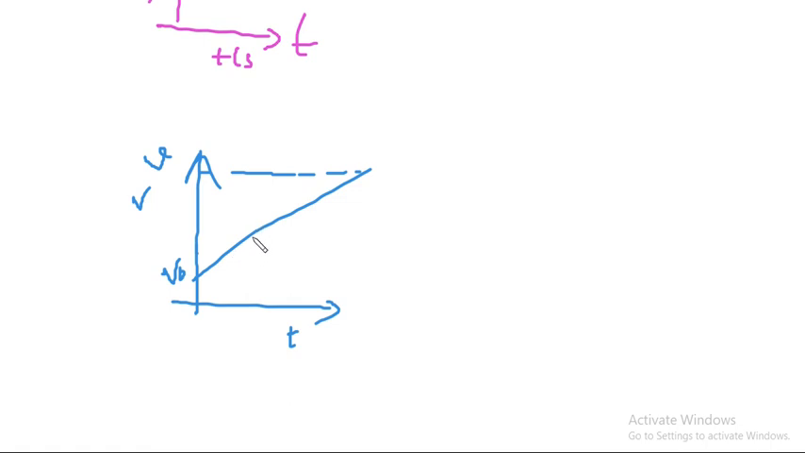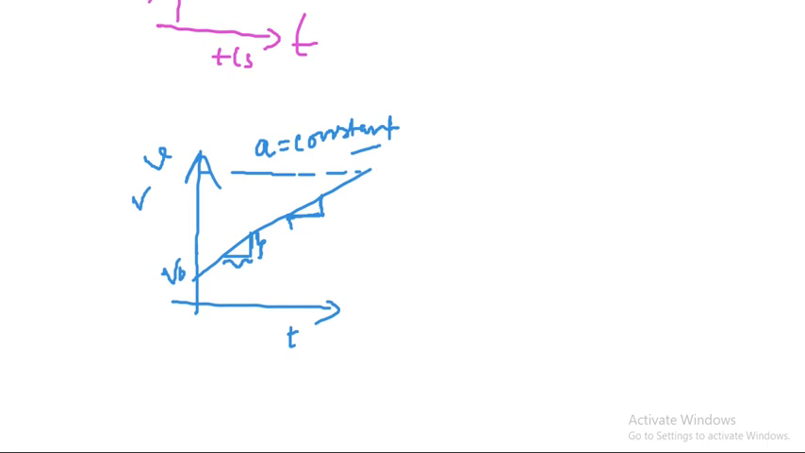Why? Because you take any position, you will see that the change of velocity by change of time will be constant at any position. Take any position, you will get that. Okay, so rate of change of velocity is constant. So in this case, acceleration is constant, and it is positive because velocity is constantly increasing.